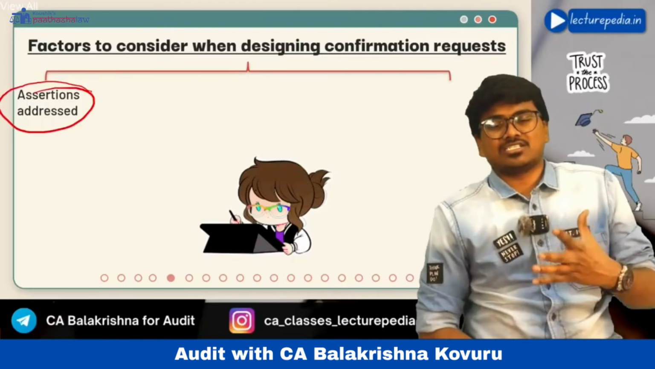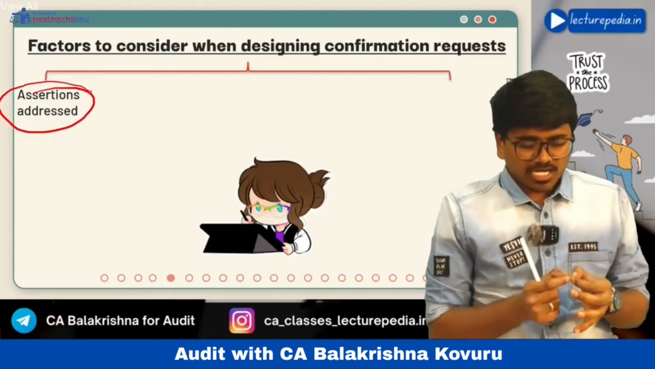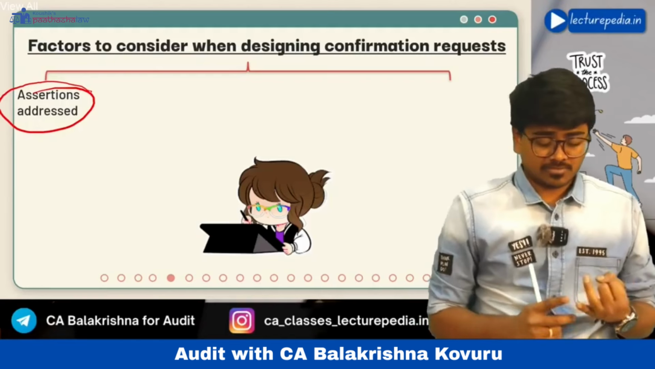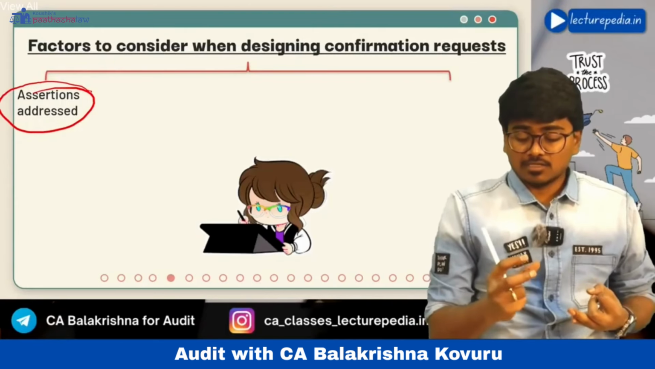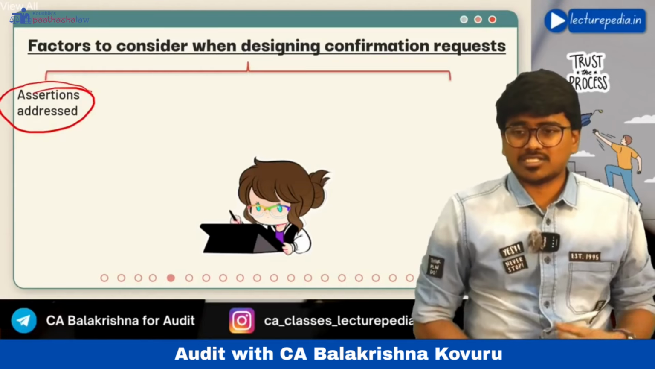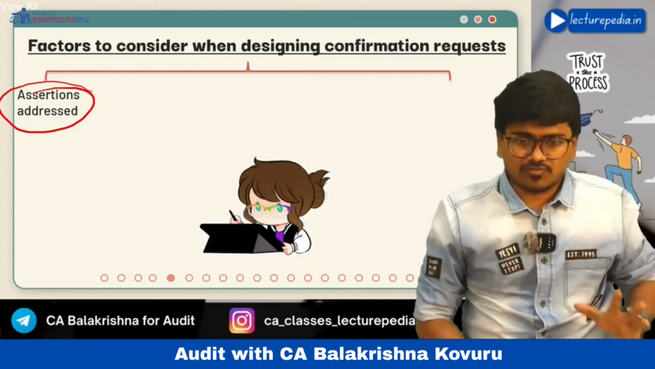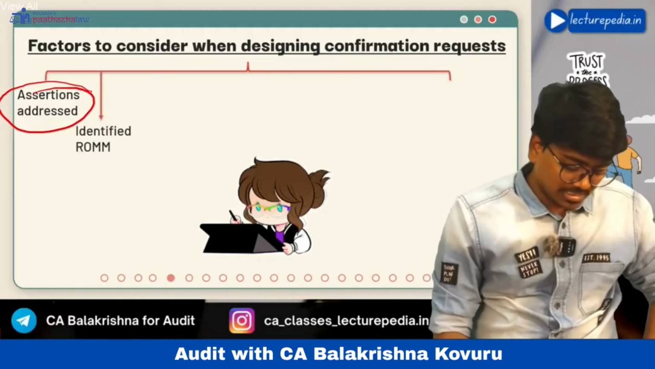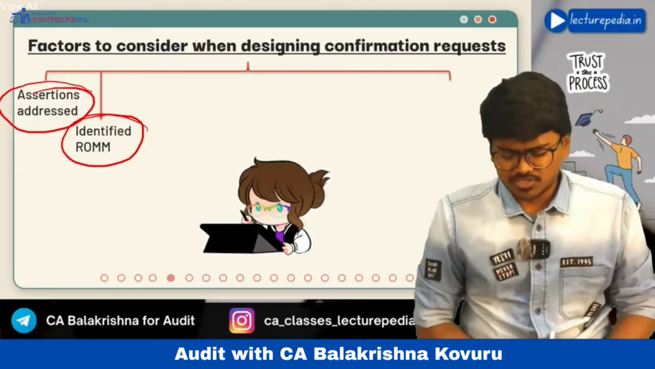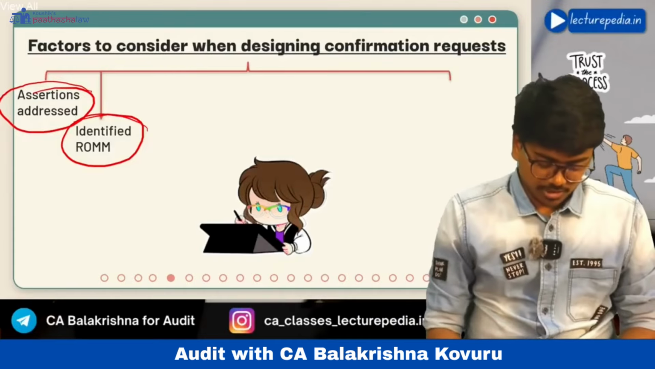Okay, which assertions do you want to address? If you are sending a confirmation request to a debtor, you may want to address the existence assertion, or the valuation assertion, right? So which type of assertion you want to address, you need to consider in designing the confirmation request. Next, you should also consider the identified risk of material misstatement, whether there is any risk of material misstatement in that area. If yes, then you should be very careful in designing the confirmation request.